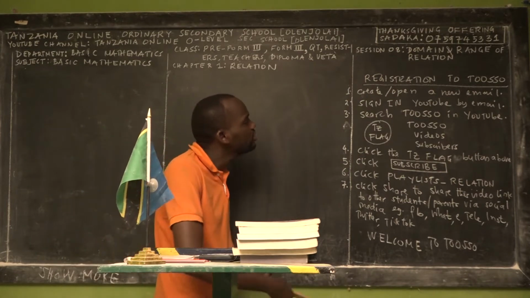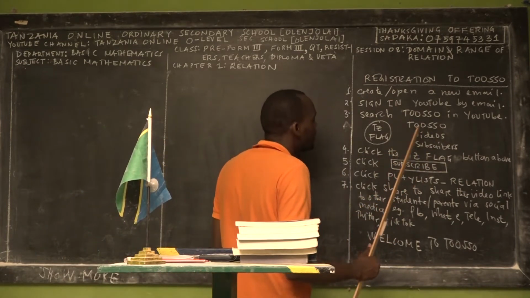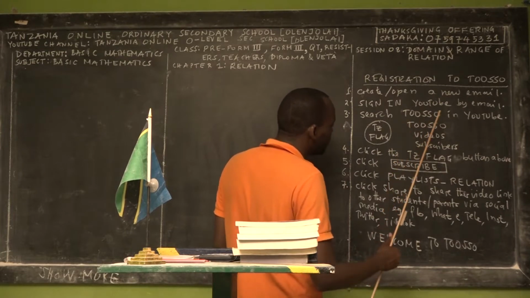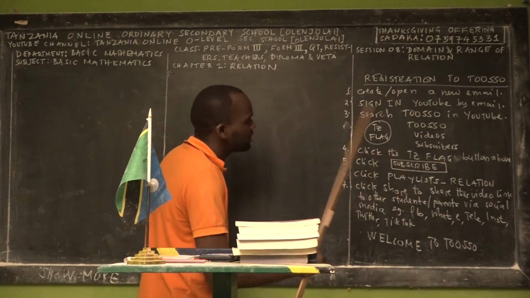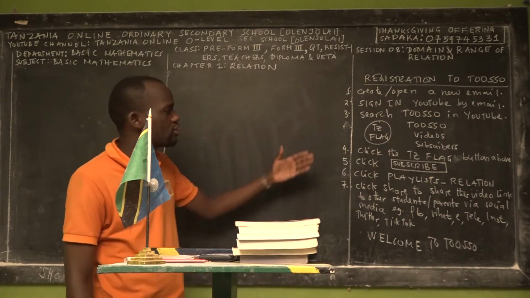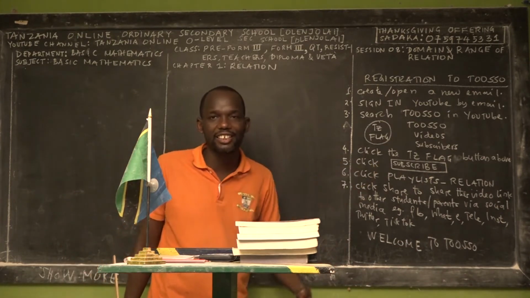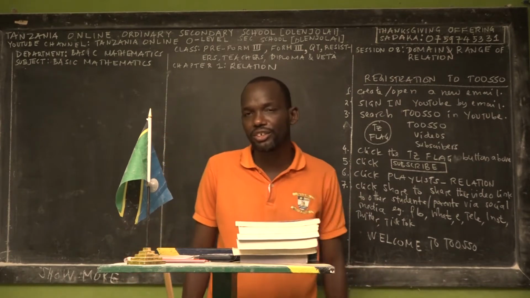National flag. Beside it, on the right hand side, you see the name of our channel, called Tanzania Online Ordinary Secondary School in square bracket OLENJOLAI. You see the number of videos. You see the number of subscribers. We thank God by His own grace. Currently, we have more than 140 subscribers.